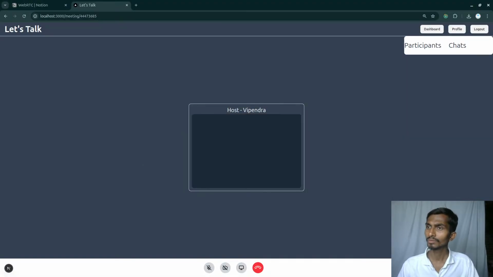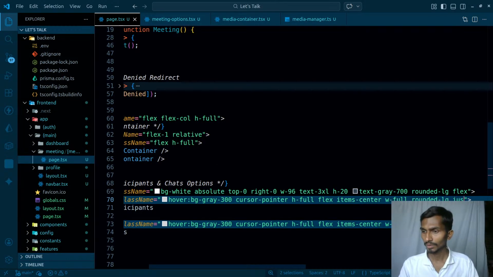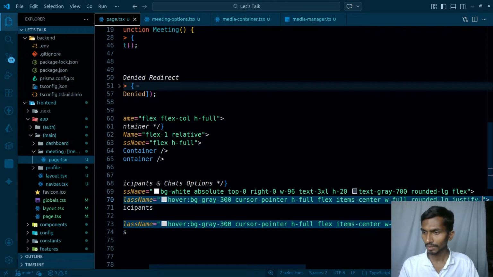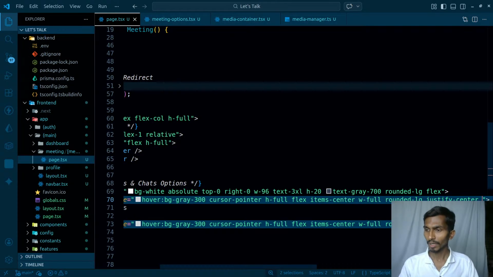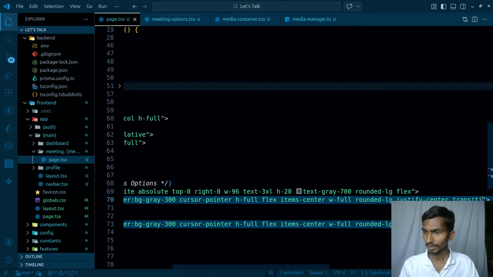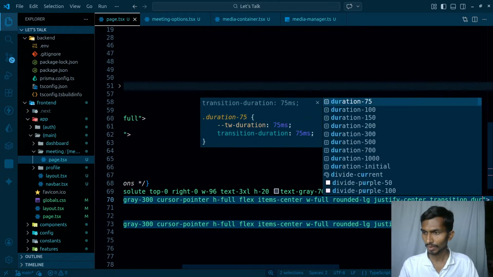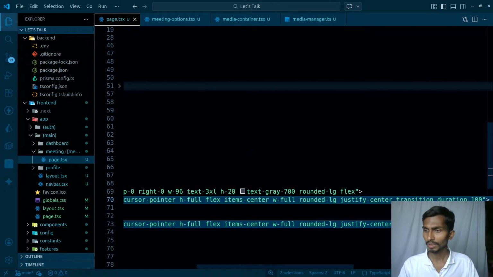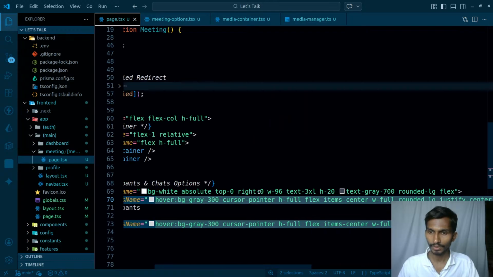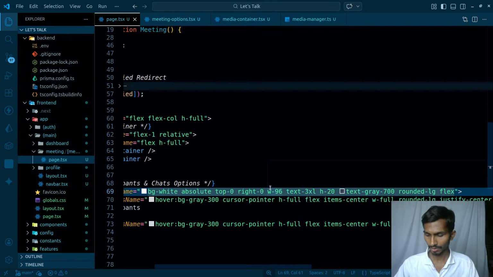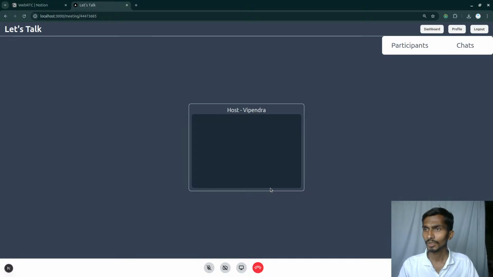Rounded large, and justify center. Okay, transition duration, that's gonna be 100 millisecond, and fade in, and as soon as I click on them, it should be clicked. That's okay. And let's increase the height, like width of it. So it's 96, right? Let's keep it around 120. So this is how it's gonna be looking like.